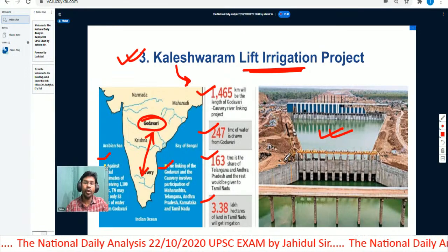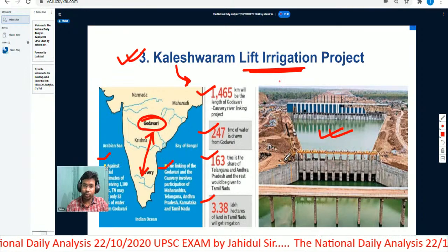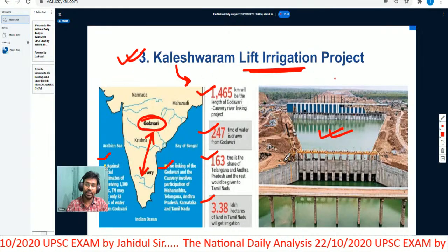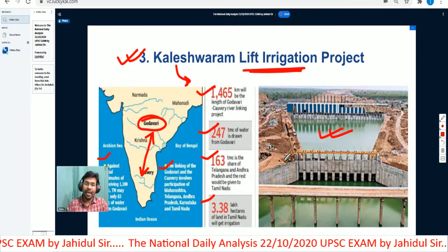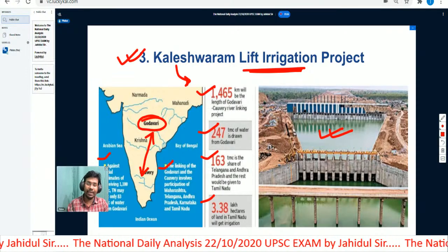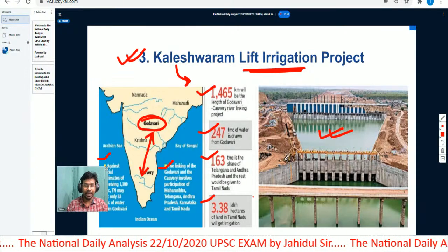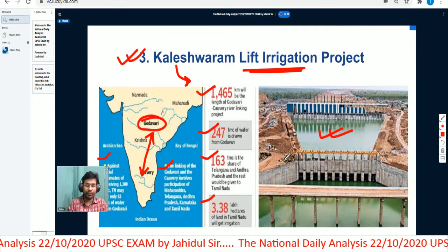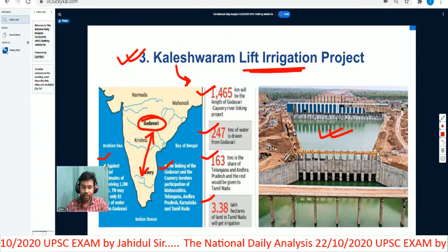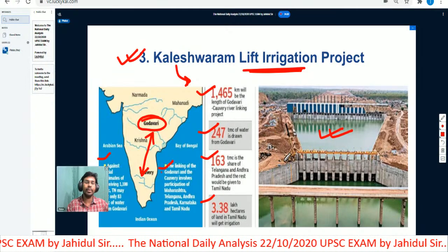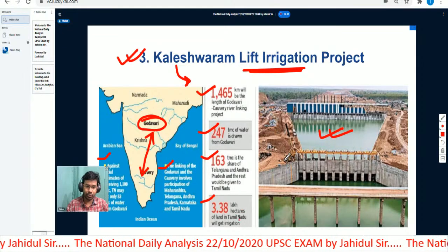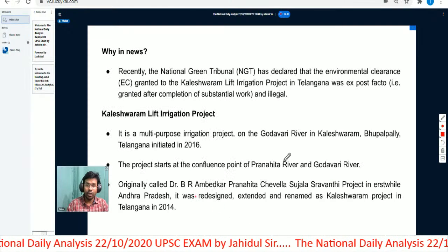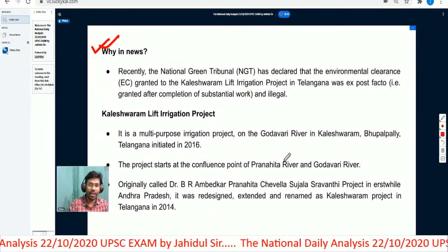So as of now, you have understood the meaning of lift irrigation. You have understood that this Kaleshwaram lift irrigation project is located on river Godavari, and this project in itself is localized in the state of Telangana. Apart from this, the Godavari Kaveri river interlinking project has been in the news for a long time. So you need to have a deeper understanding about river interlinking also: what are the benefits, what are the pros, cons, and everything about river interlinking. Having understood this, we will understand why it was in the news now.